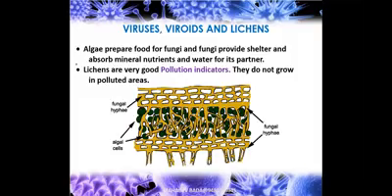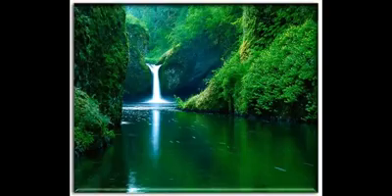Lichens are very good pollution indicators. They do not grow in polluted areas. This is one of the indications that the environment has got polluted. This was the last content on viruses, viroids and lichens. With this, we have concluded the lesson called biological classification.